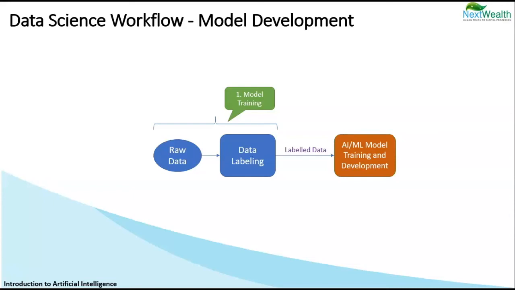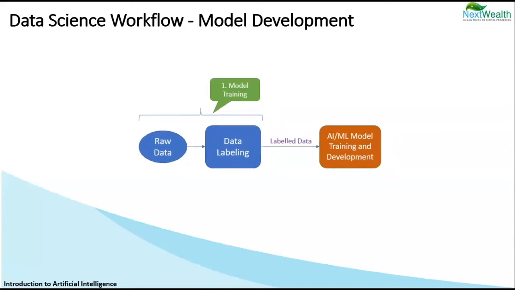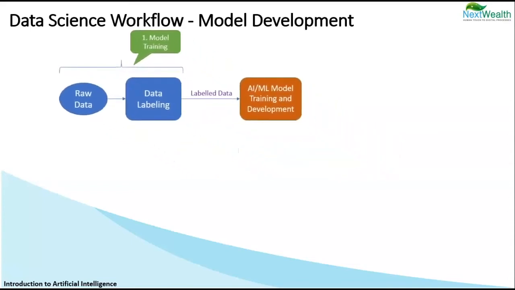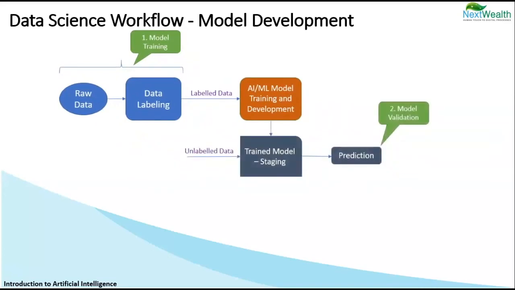The first human touch opportunity is called model training. After the model gets trained in the development environment, it is moved to the staging environment, where it needs to be tested with unlabeled data. Since the data is unlabeled, we will again need human touch to validate the model. This is one more place we can work on.